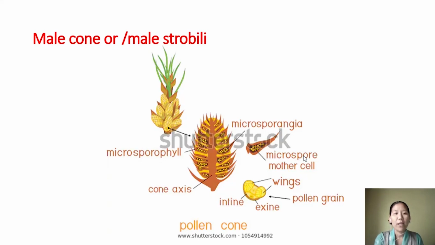The male gametophyte in the gymnosperm is the pollen grain. In this example, you can see that the pollen grain has wings. You know the significance of these wings: they help in the pollination of the pollen grain. This male gametophyte, the pollen grain, is a few-celled structure, which is haploid. The gametophyte does not have an independent existence. It is in the cones, which are on the sporophytic plant body.